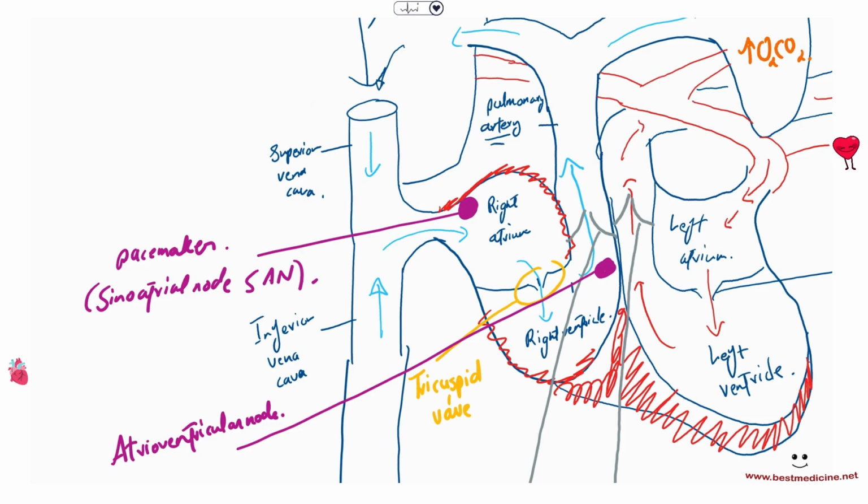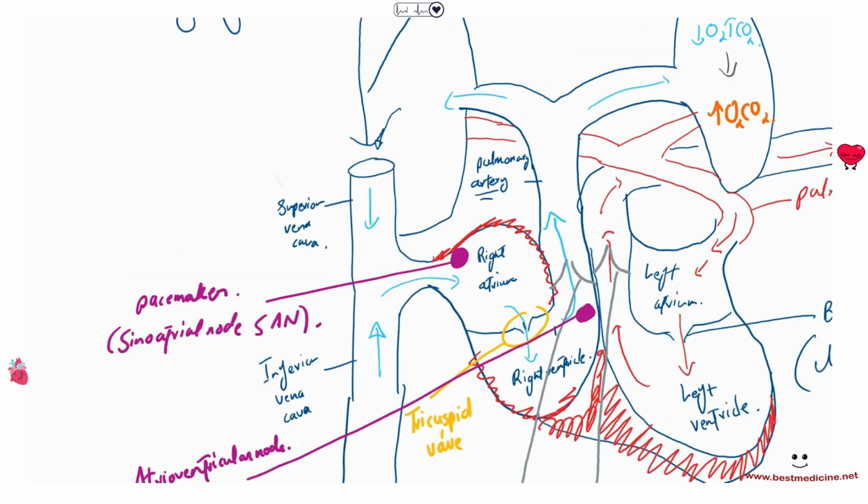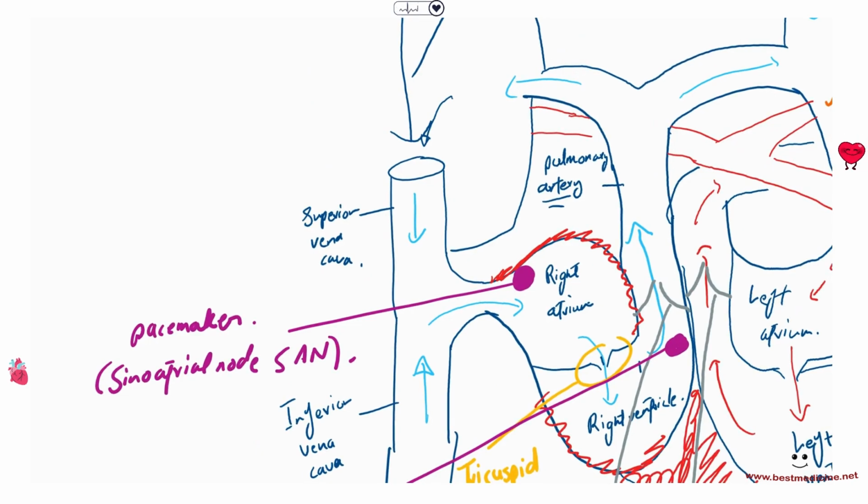Now, something very important, just for general knowledge as well, is that the pacemaker is determined by the nervous system, right? The nervous system is going to come in here with nerves, and it's going to determine whether the heart rate is going to be fast or slow.